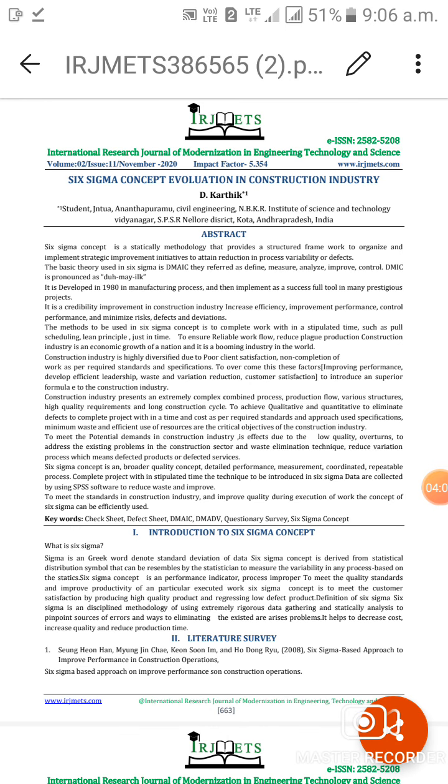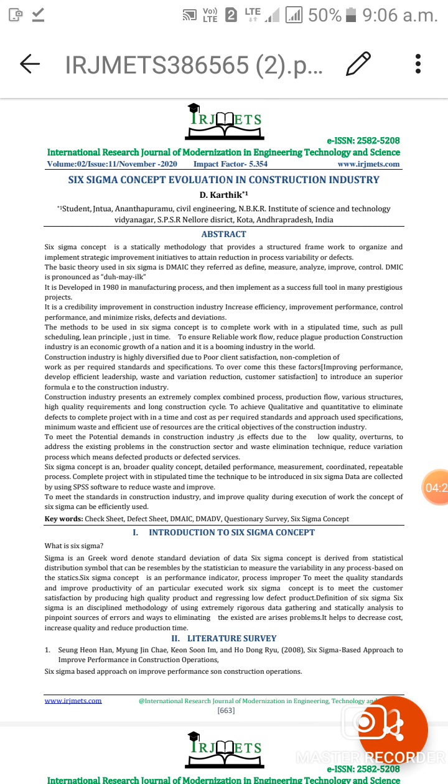IRJMETS is nothing but International Research Journal of Modernization in Engineering and Technology and Science. Using this low cost article processing charge, nothing but 599 rupees, within 4 hours we will publish your paper with a little bit of plagiarism limit, and you will meet all the requirements of the journal.